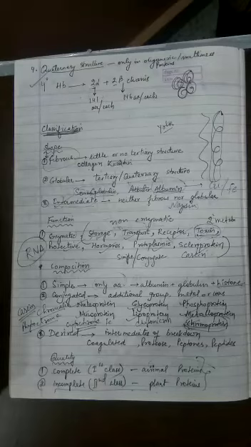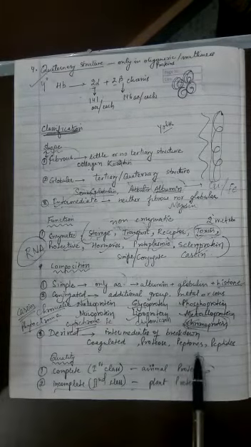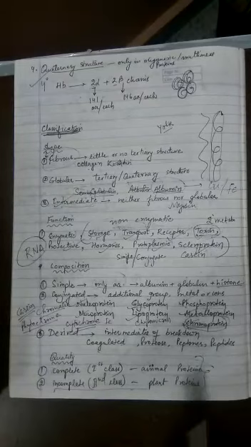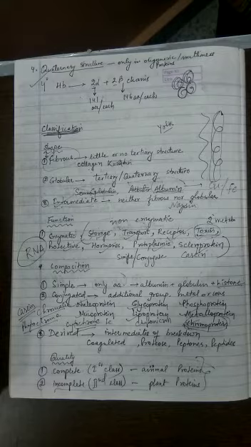Then what are derived proteins? When protein undergoes breakdown, it could be partial digestion. When digestion takes place, or because of heating or treatment with alkali or acid, they undergo coagulation. So coagulated forms of proteins are called derived proteins. Or after partial digestion, proteoses are formed, peptones are formed, peptides are formed. These are also called derived proteins. So these are breakdown products or breakdown intermediates of proteins, either of a simple protein or a conjugate one.